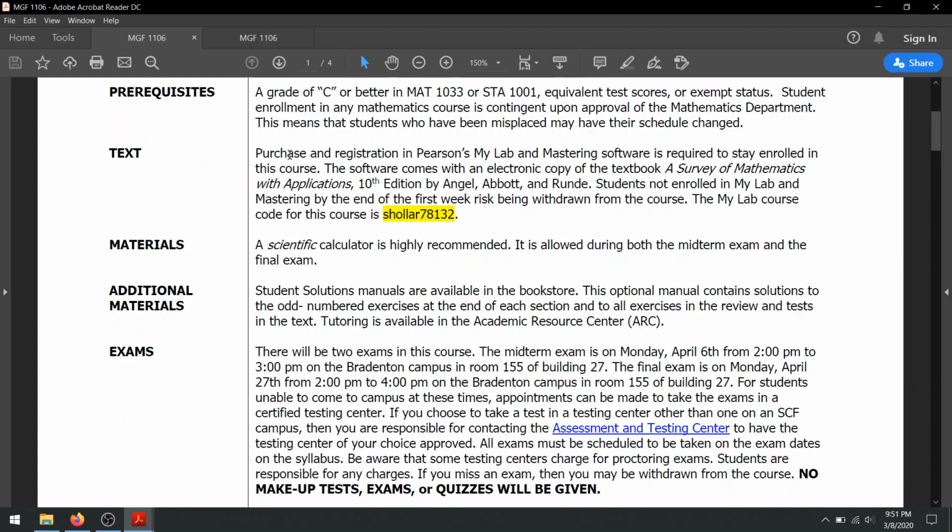The textbook: please don't buy the physical textbook. You're never going to need it. You're not going to reference it. And your MyMathLab software comes with an electronic version of the book. So there's really no need to get the physical textbook.